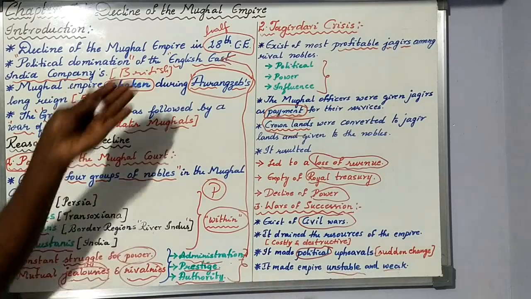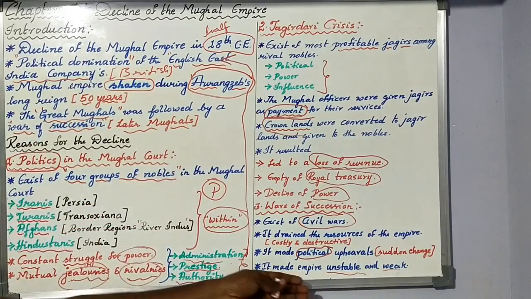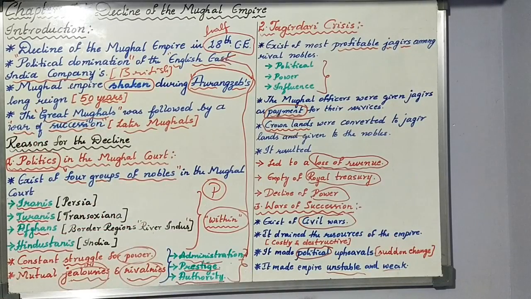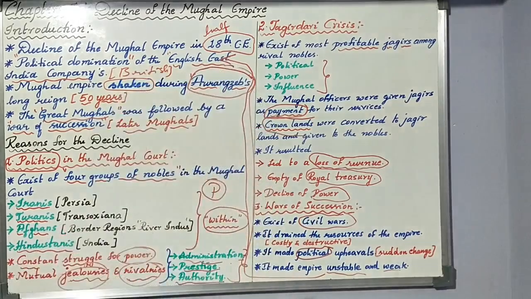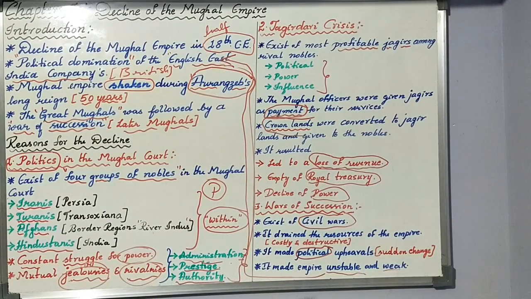When they themselves started to fight, that fight exposed that the Mughal Empire is unstable. It's not strong, and the kings who are there are weak. So that gave a chance or opportunity for the British to establish their political domination in India, that is, in the Mughal court.